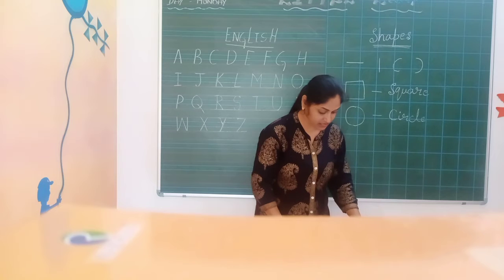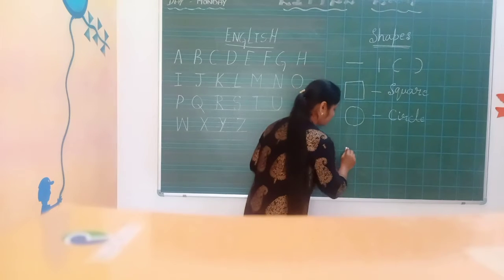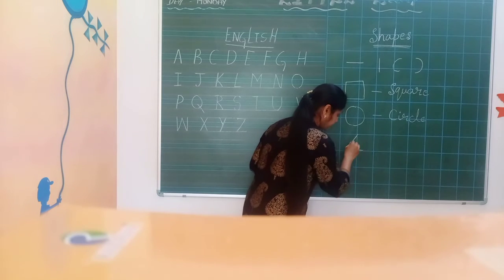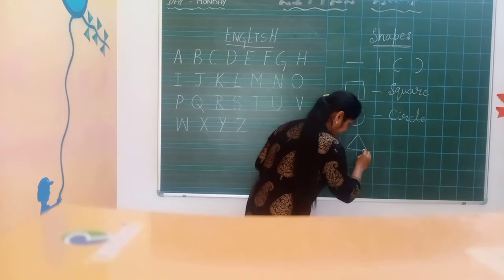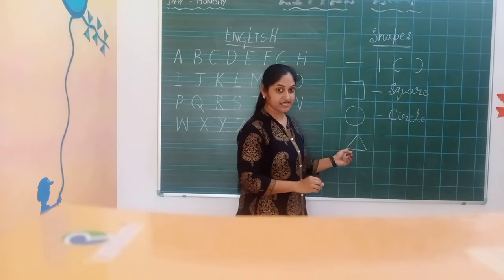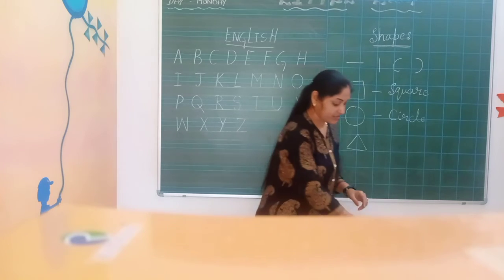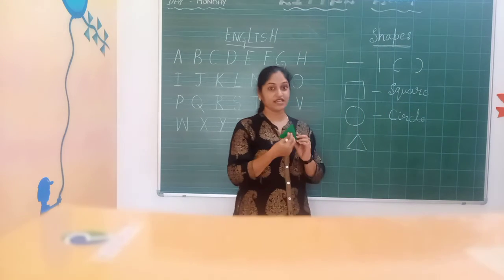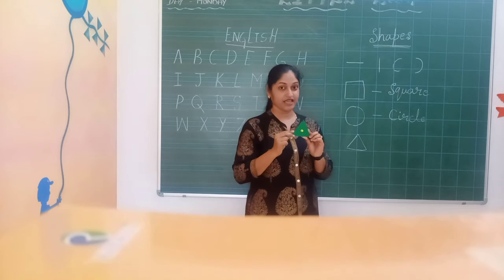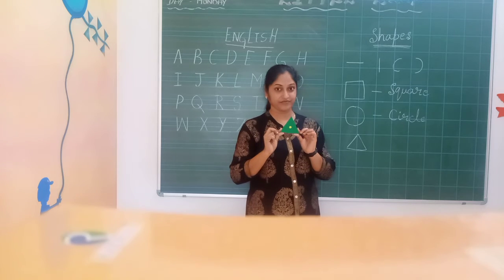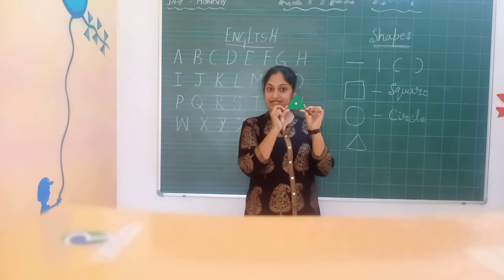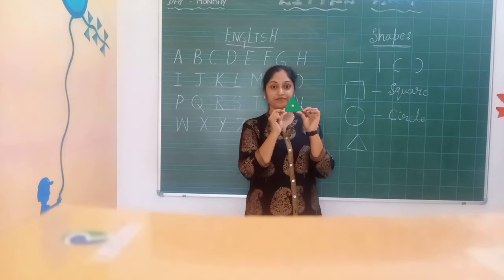Circle. Next, we will move to, what is this? Which shape is this? Yes, this is triangle. Can you see? Yes, this is triangle.